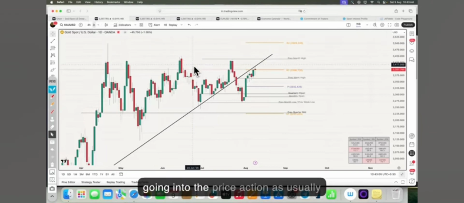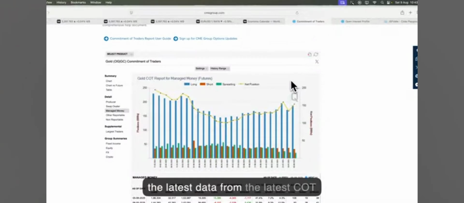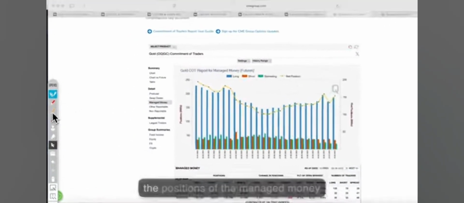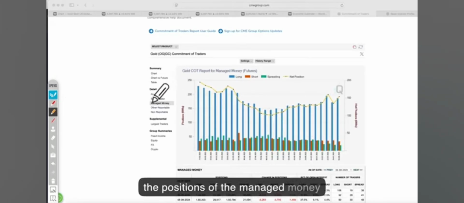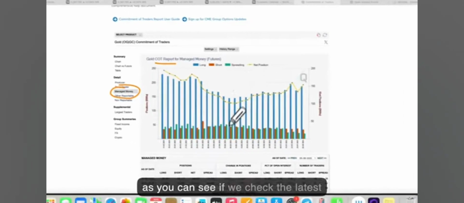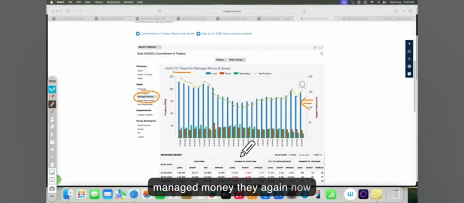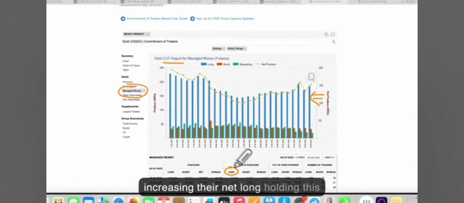Before going into the price action, as usual, we are going to discuss and check the latest data from the latest COT report on gold, and we are looking at the positions of the managed money. As you can see, in the latest closing week, the managed money are again increasing their net long holding. This is the net long holding, these blue bars, and this is the short holding, these brown bars.